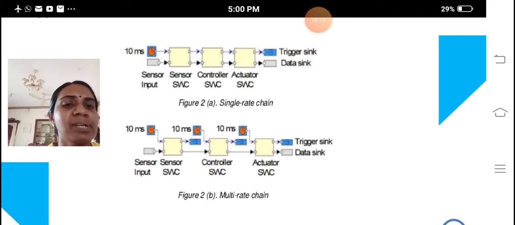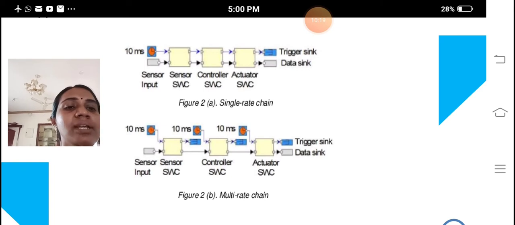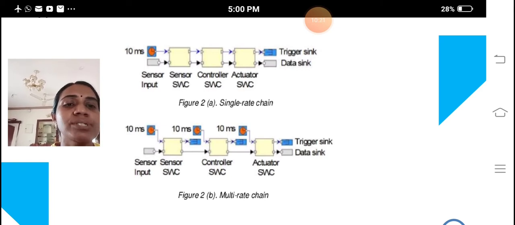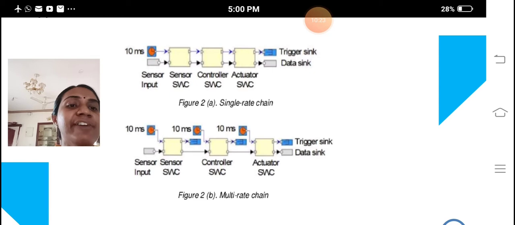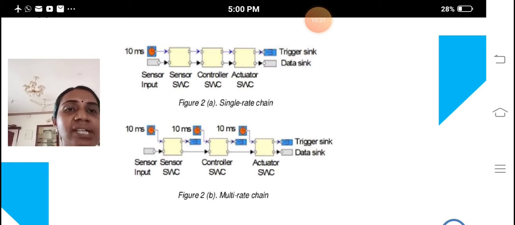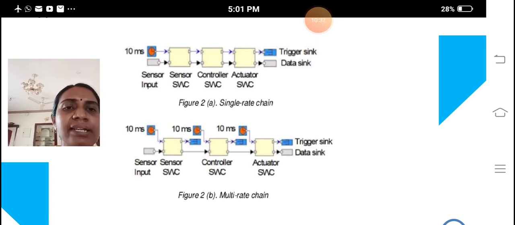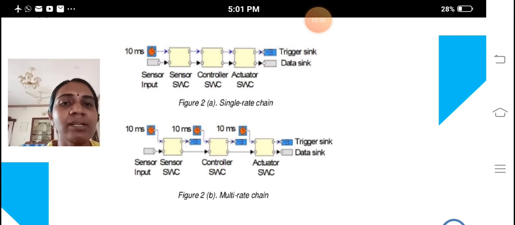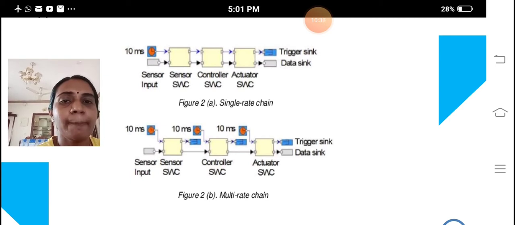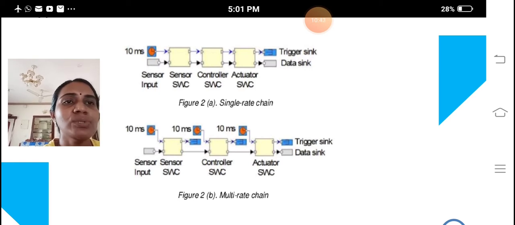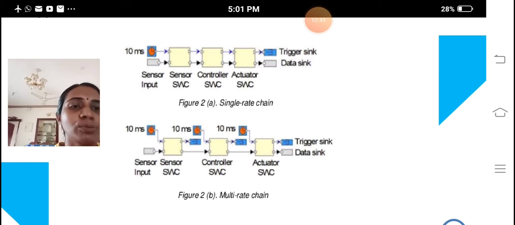So we are using a pipeline structure that comes into the multi-rate chain concept. Every sensor, controller and actuator is monitored every 10 milliseconds, so we are using the multi-rate concept. We are allocating a separate time unit for each controller unit, so we can prevent accidents. Then only will the multi-rate concept be more successful in our automobile industry.